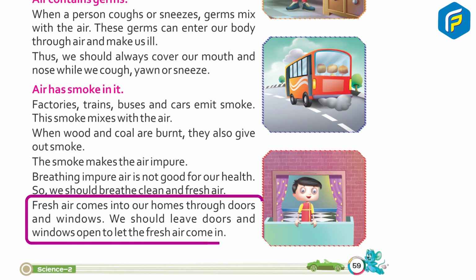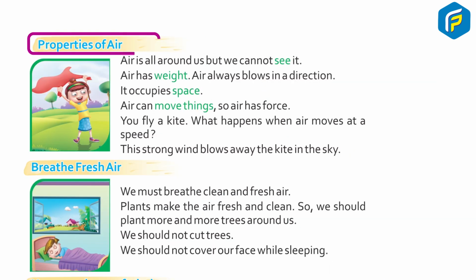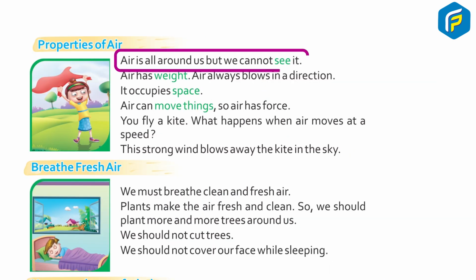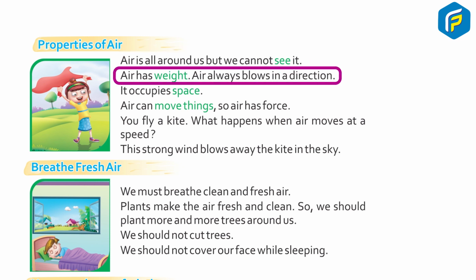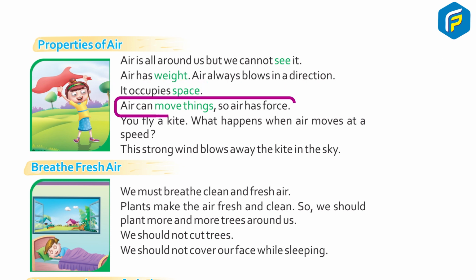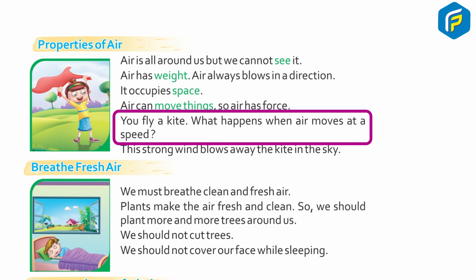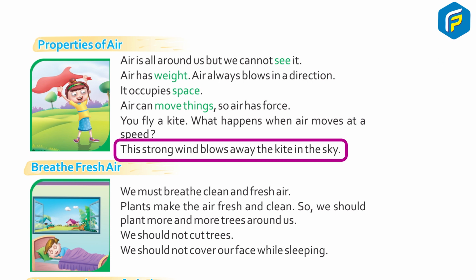Fresh air comes into our homes through doors and windows. We should leave doors and windows open to let the fresh air come in. Properties of air. Air is all around us but we cannot see it. Air has weight. Air always blows in a direction. It occupies space. Air can move things, so air has force. You fly a kite. What happens when air moves at a speed? The strong wind blows away with the kite in the sky.